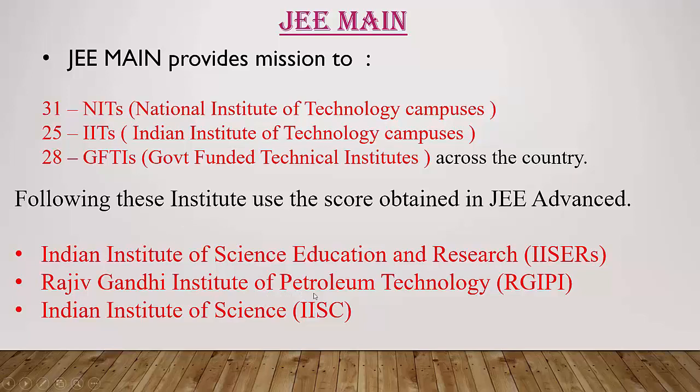Also, Rajiv Gandhi Institute of Petroleum Technology, RGIPT, and the Indian Institute of Science. In these 3 institutions, you will get a seat according to your JEE Advanced scores.